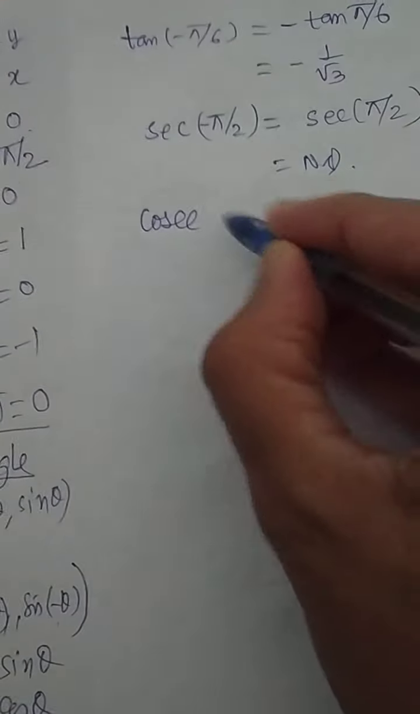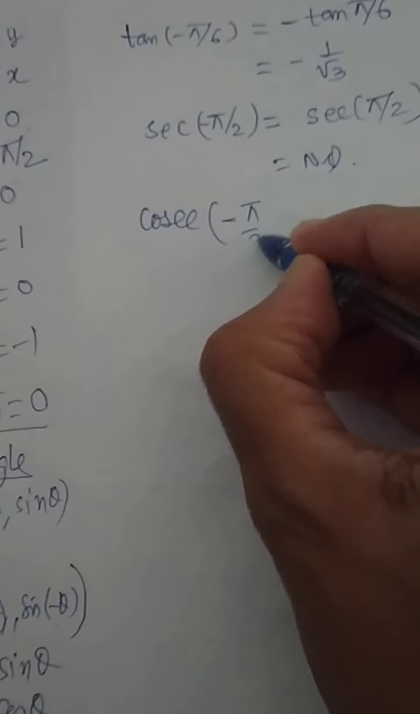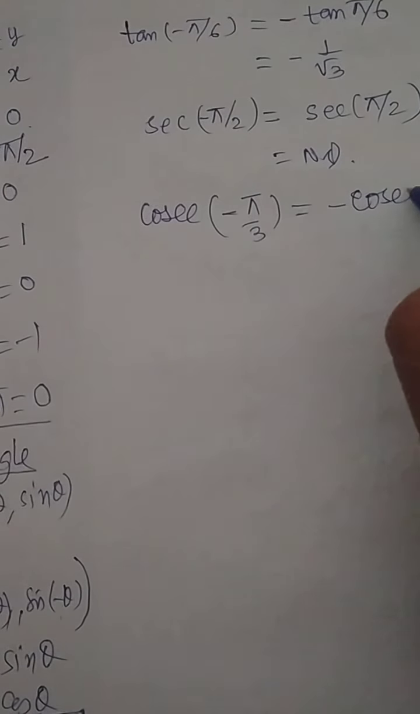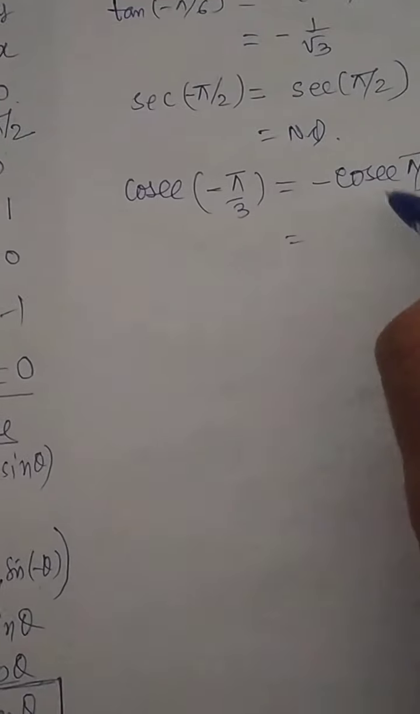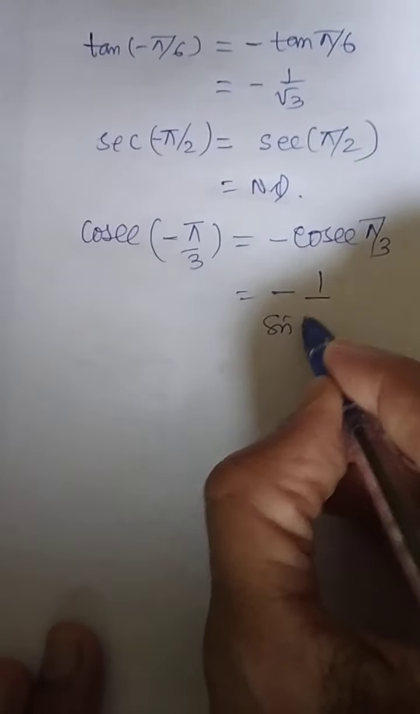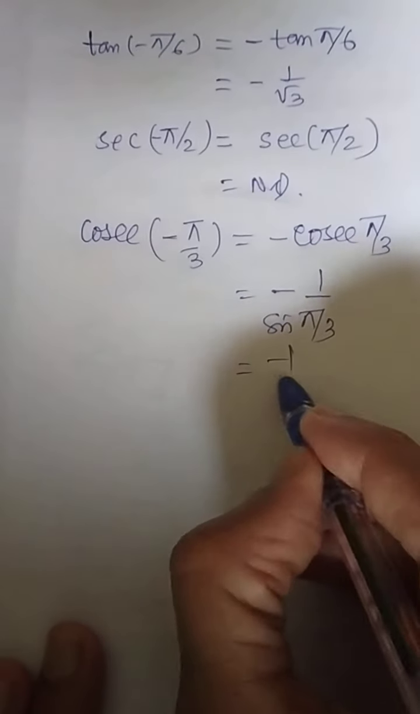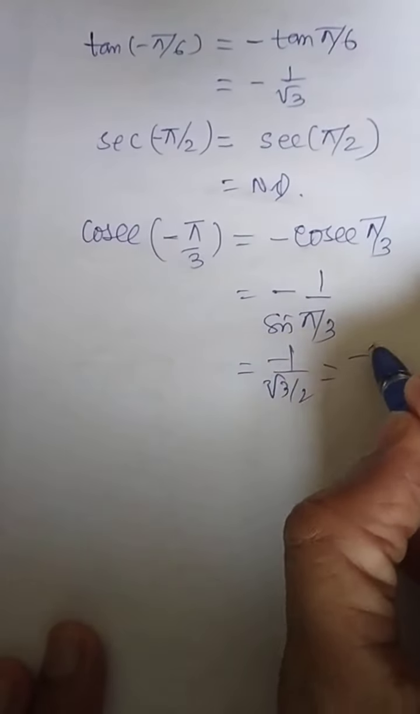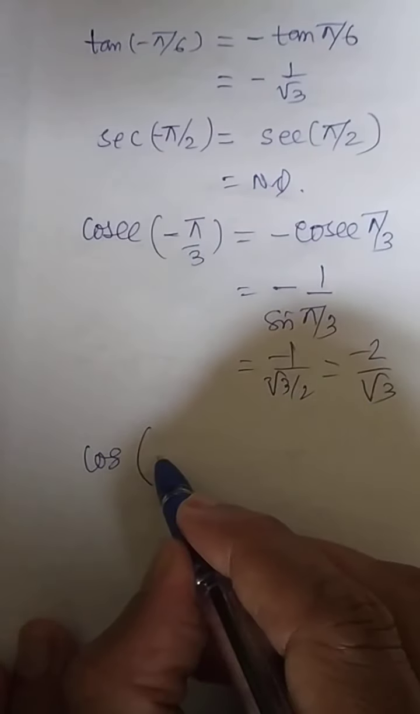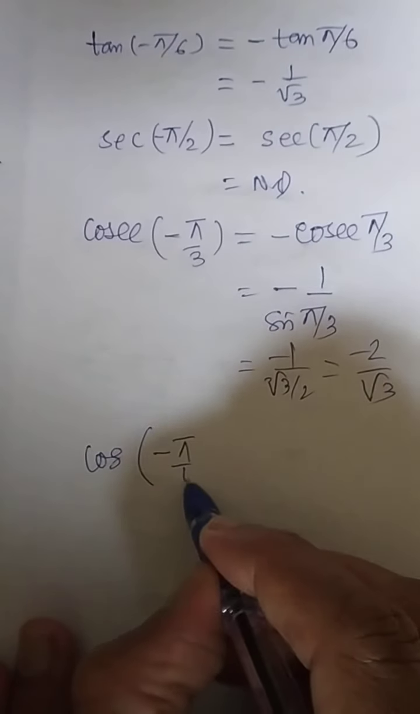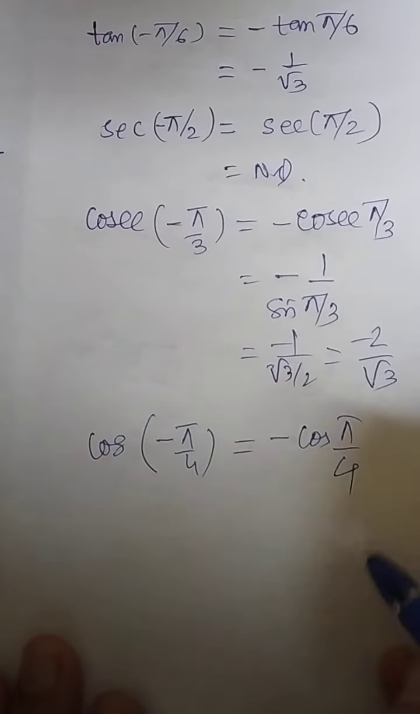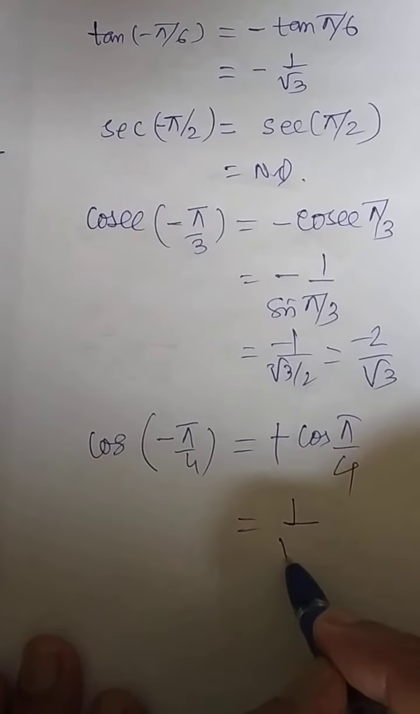Now it will be cosec of minus pi by 3. Cosec minus theta is nothing but negative, it will be minus cosec pi by 3. If you are finding this difficult, then you can write minus as it is and sin pi by 3. Sin of 60. What is sin 60? Root 3 by 2. It will be minus 2 by root 3. What is cos of, say, minus pi by 4? What is cos of minus theta? Minus cos. Is it minus cos? No, it will be plus cos. So it will give you 1 by root 2.